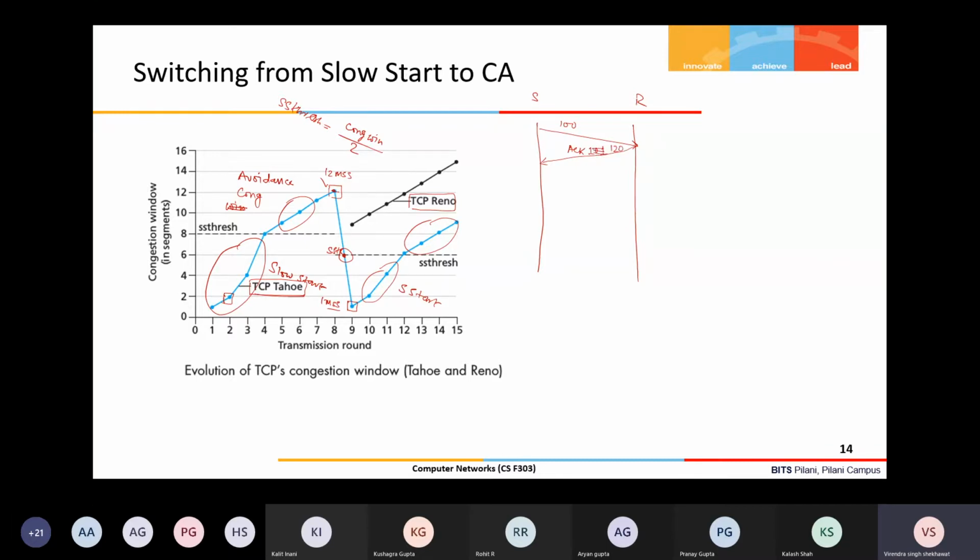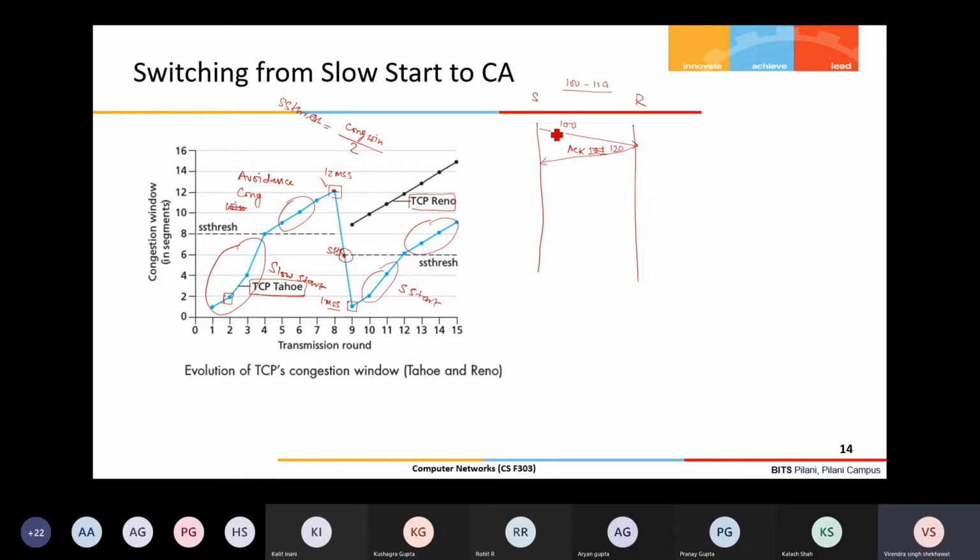ACK, let us say 120, for the data in this segment. What sequence numbers have actually been sent? Data bytes 100 to 119. That's why it is sending the acknowledgement 120, indicating that I'm expecting the next byte as 120, or the next segment starting from sequence number 120.